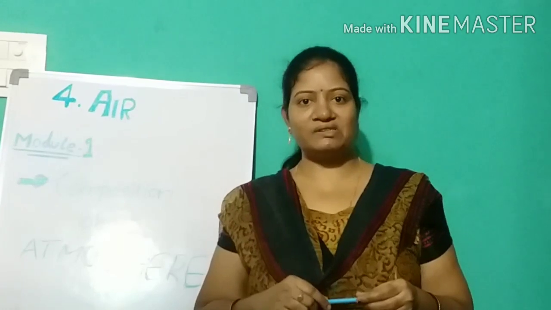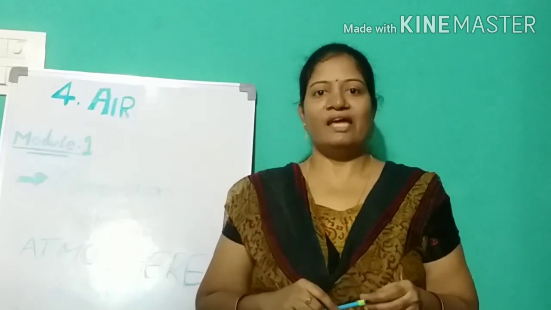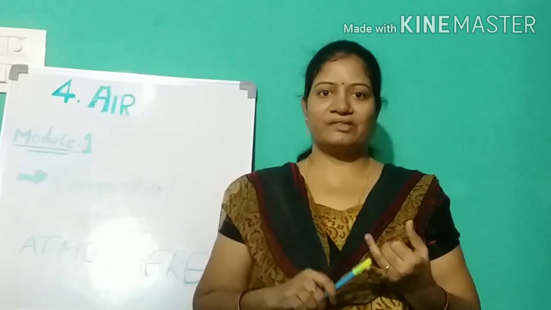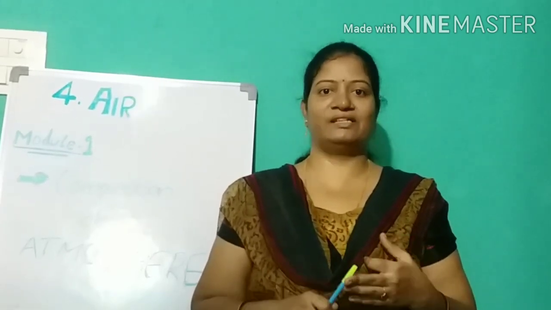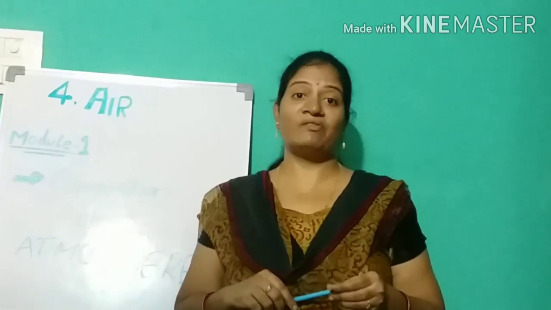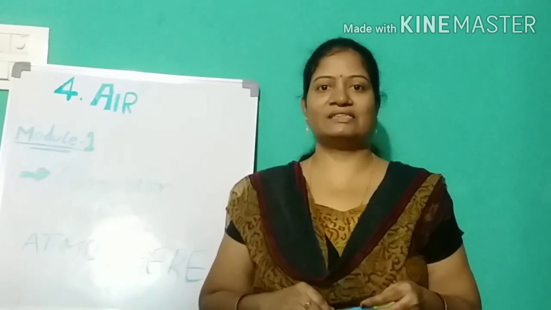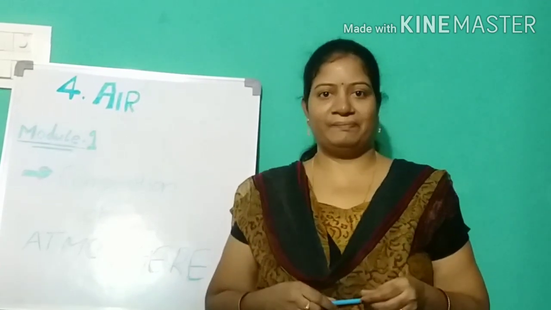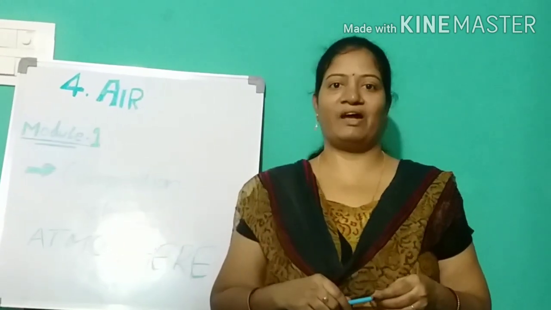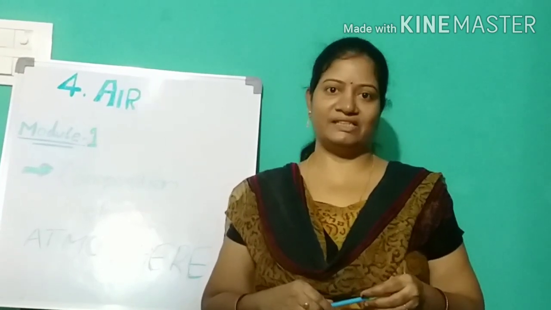In that composition of the atmosphere we said air is a mixture of many gases. We have different gases: hydrogen, helium, argon, nitrogen, carbon dioxide, and oxygen. All these gases are mixed in the atmosphere, and along with those gases we have some small dust particles also, right? Dust particles are also there in the atmosphere. So this is the composition of the atmosphere, and we have different percentages. Nitrogen has the largest percentage, 78%, and oxygen is 21%, right?